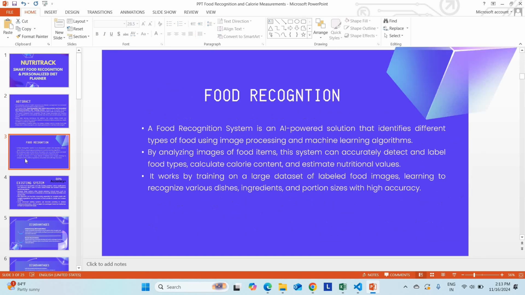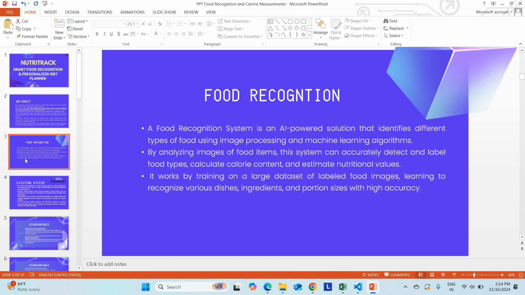Okay. First of all, let us understand the meaning of food recognition. Food recognition is an AI powered system that is used to identify different types of food in your dinner as well as your breakfast. So it has to recognize the food images automatically. Not only a single food from the overall image: in this project, our proposed system can predict multiple foods from a single image. That's the major advantage when compared to the existing system.